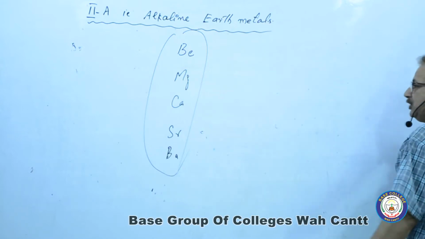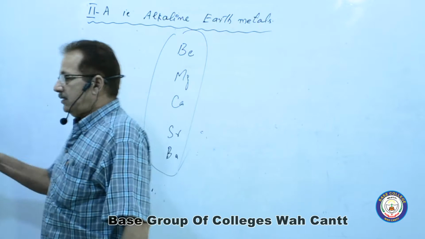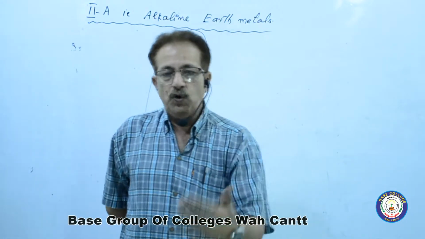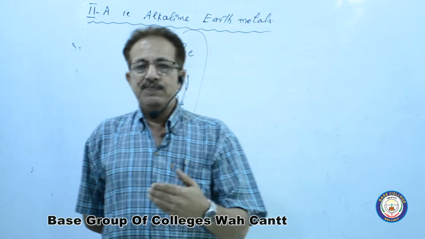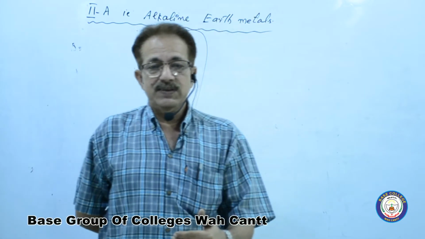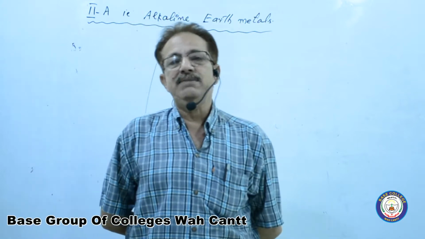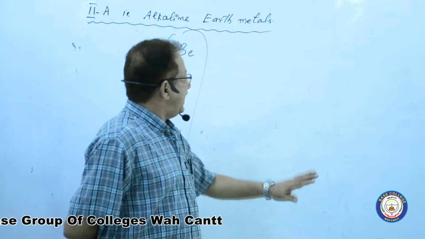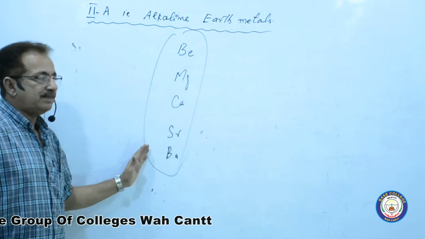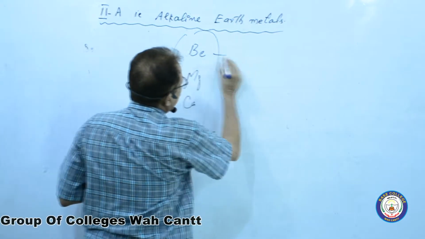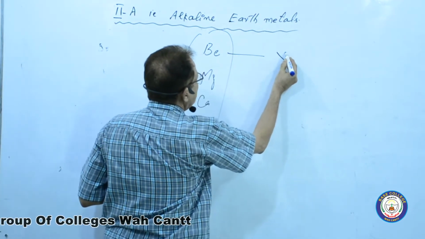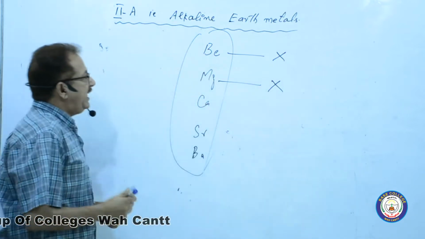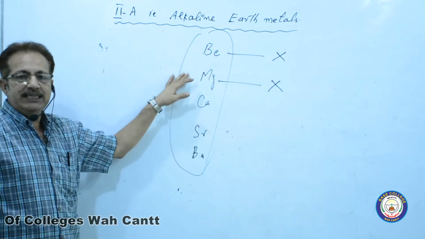As far as the flame test, the first property, just before this I explained the flame test of alkali metals. That's why I am taking the flame test of alkaline earth metals. There will be no flame imparted by beryllium. There will be no flame color imparted by magnesium.